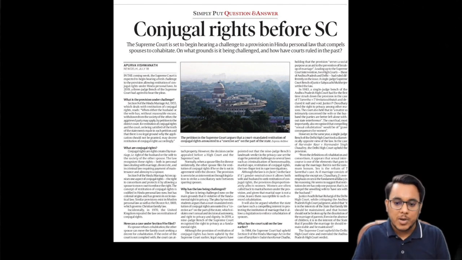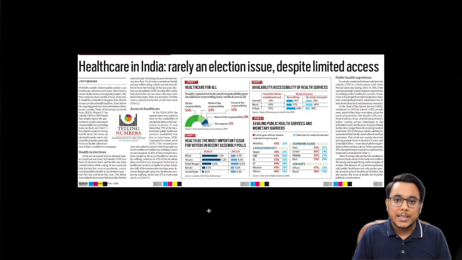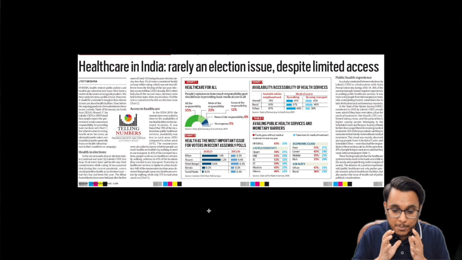It talks about the conjugal rights, and then the next article that we will be taking up from the Indian Express is with respect to the healthcare. Guys, a very important finding has been quoted here which you can utilize.